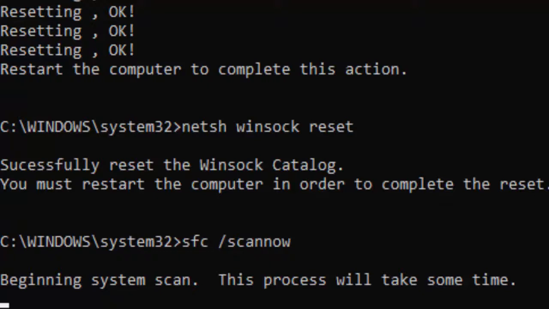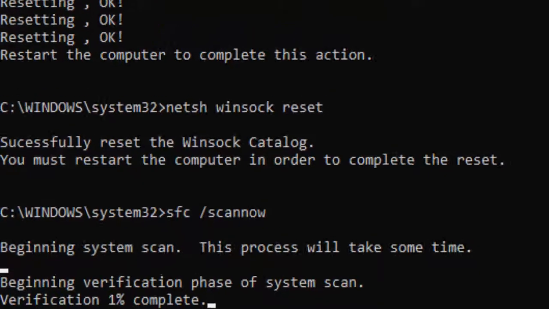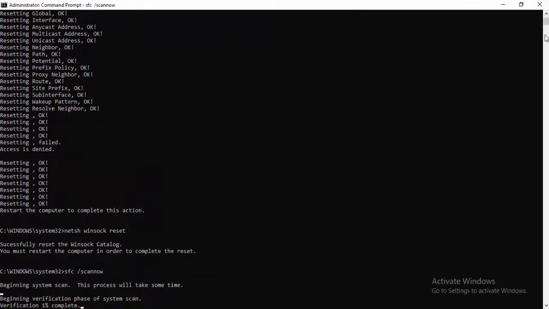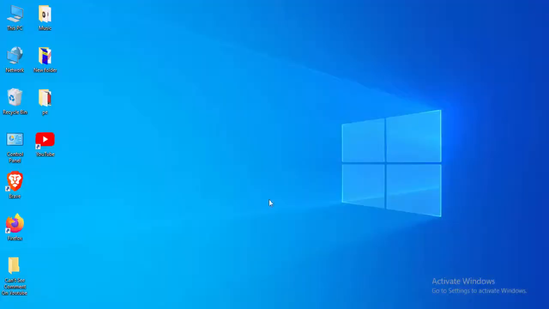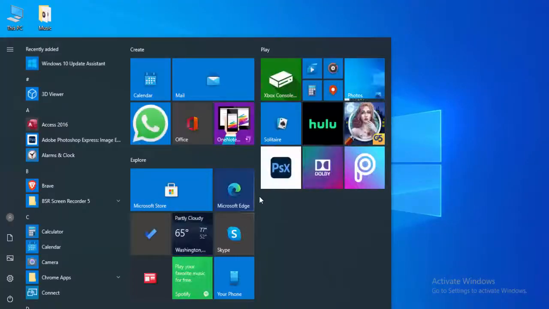You need to wait here, guys, for this verification process to complete to 100%, and after that you close your command prompt.